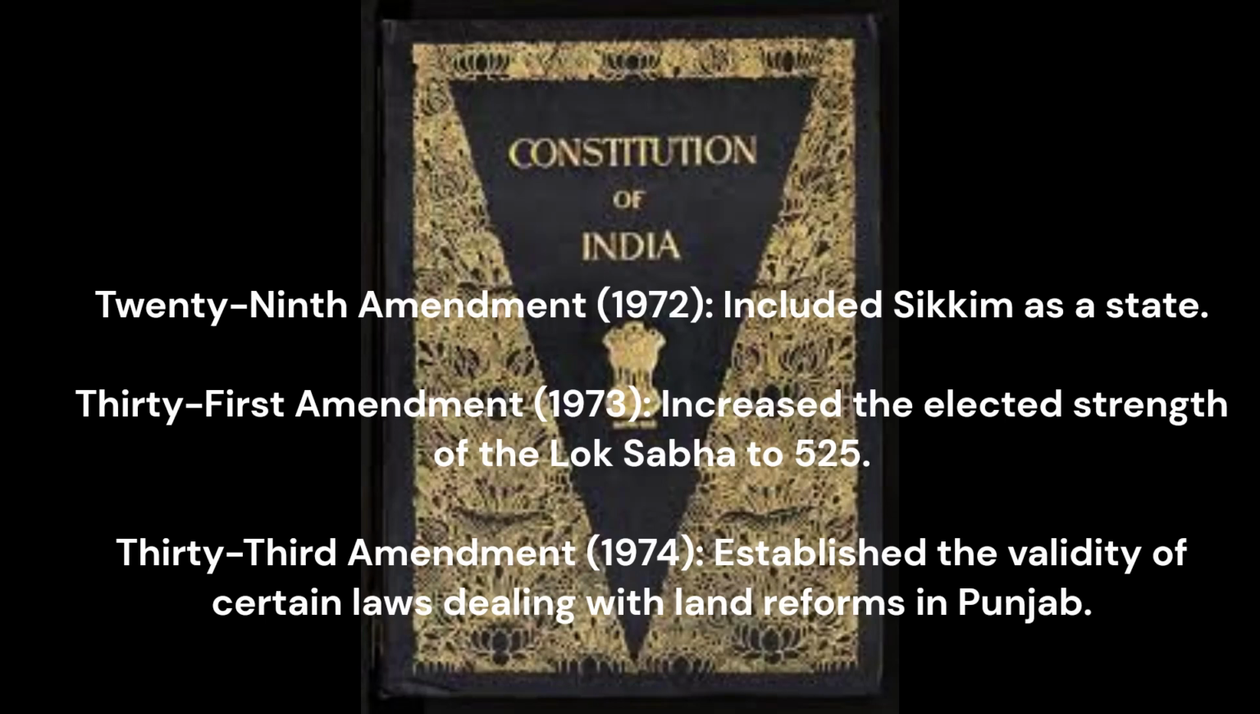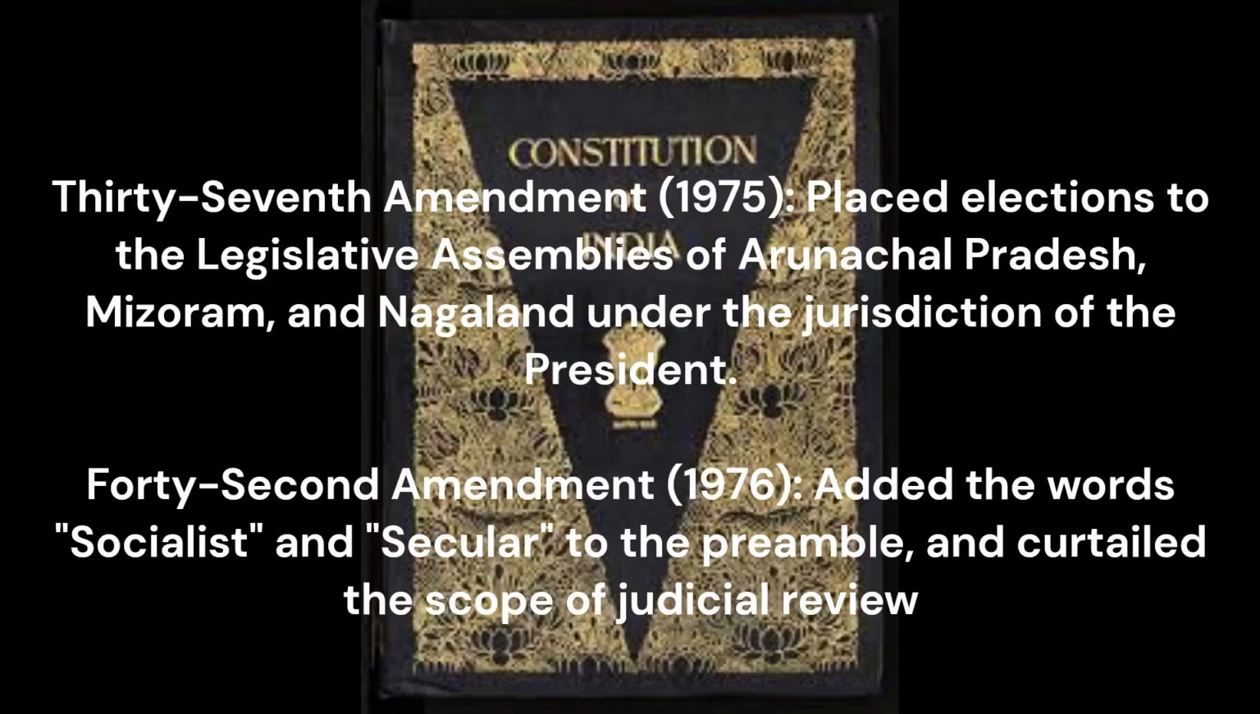31st Amendment, 1973 increased the elected strength of the Lok Sabha to 525. 33rd Amendment, 1974 established the validity of certain laws dealing with land reforms in Punjab. 37th Amendment, 1975 placed elections to the legislative assemblies of Arunachal Pradesh, Mizoram, and Nagaland under the jurisdiction of the President. 42nd Amendment, 1976 added the words socialist and secular to the preamble, and curtailed the scope of judicial review.